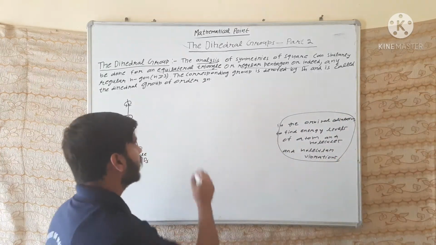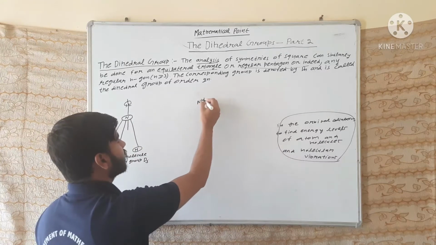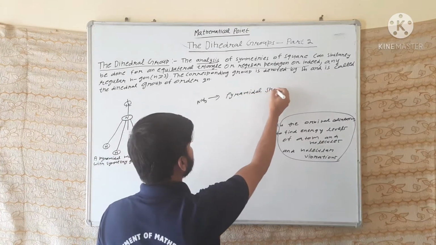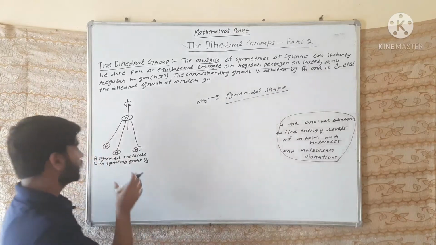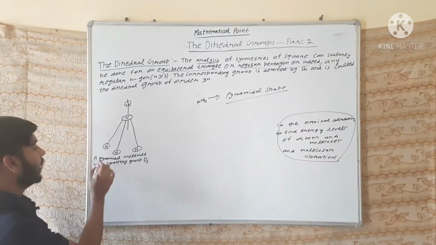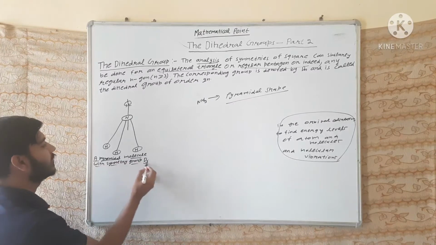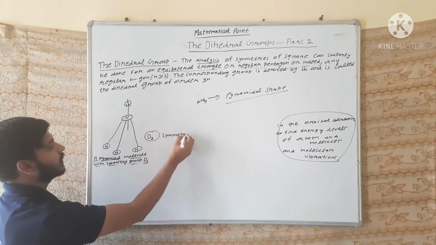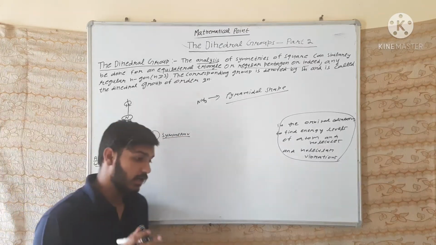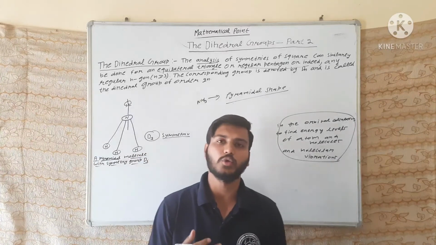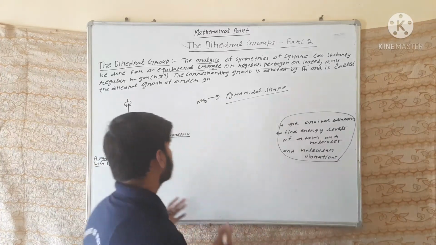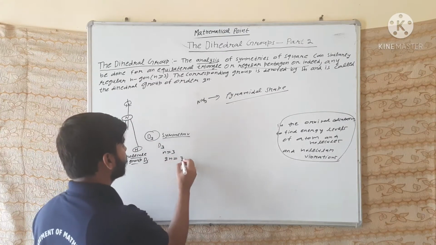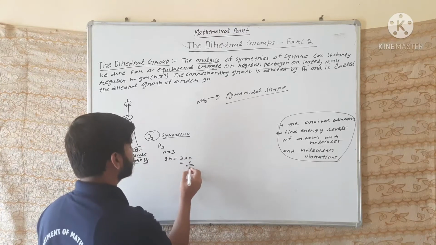One example is the ammonia molecule, which has a pyramidal shape. This is shown here: a pyramidal molecule with symmetry D3. It means the ammonia molecule makes a dihedral group of order 6. D3, what is n here? 3. What is the order of this group? 3 into 2 is equal to 6.